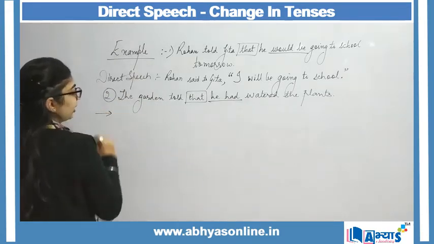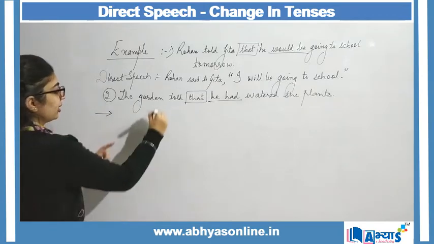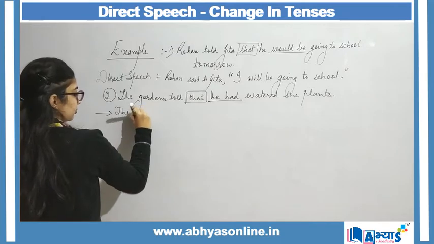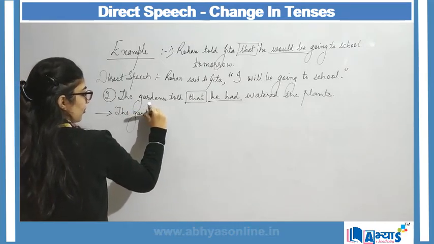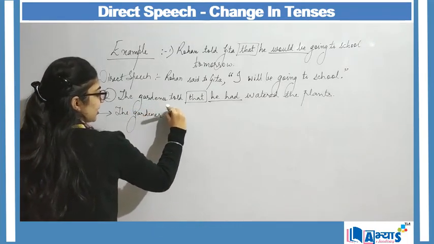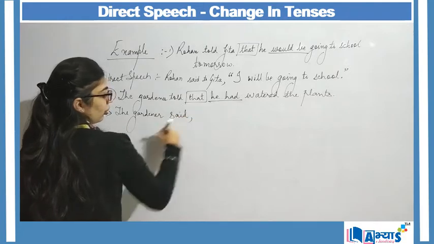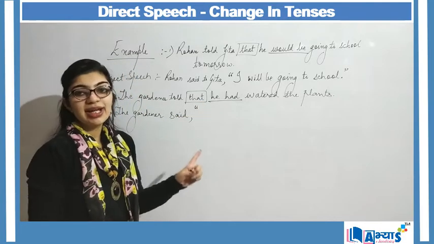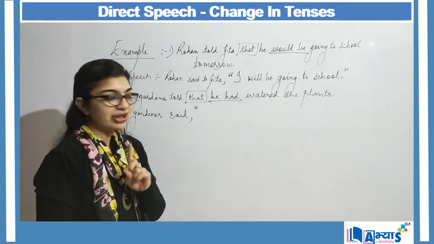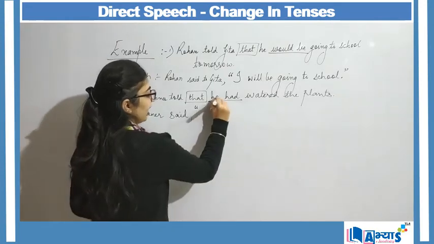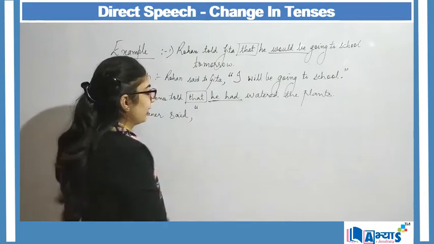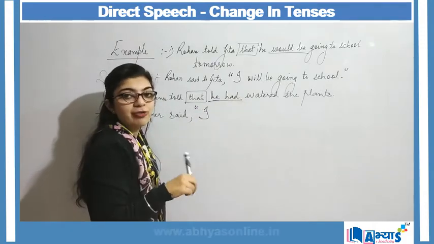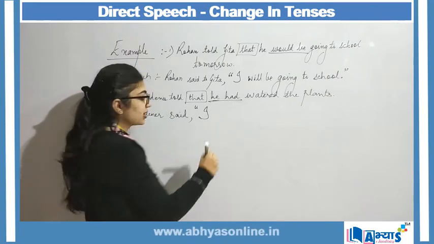Now for converting to direct speech, I will say the gardener said, comma, inverted commas begin. I said that the first letter will be capitalized. He will change to I. I had changes to have for the present perfect.